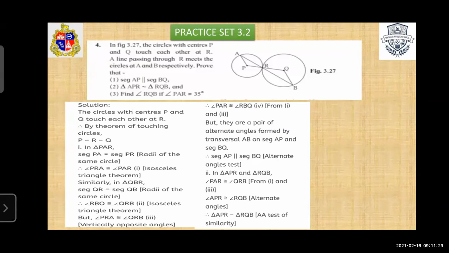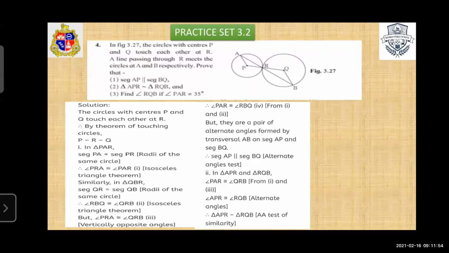Then we write angle PAR congruent to RBQ. See, in equation number 1 and equation number 2, therefore PAR is congruent to RBQ. Students, see, PAR is congruent to RBQ. So it is the converse of the alternate angle theorem.